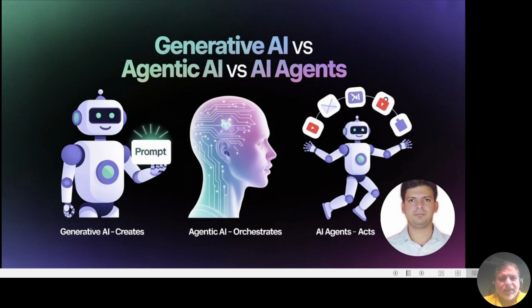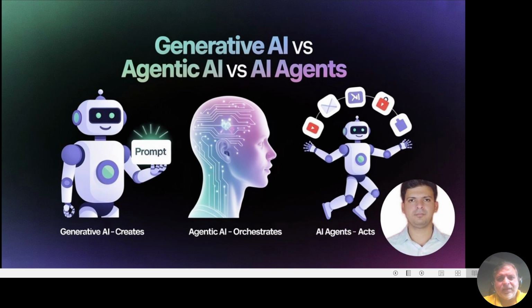Now, let's say you move on to a travel chatbot. You type in your dates and it finds flights for you. That's an AI agent, a specialized tool that takes action on a specific task. But here is where it gets interesting.